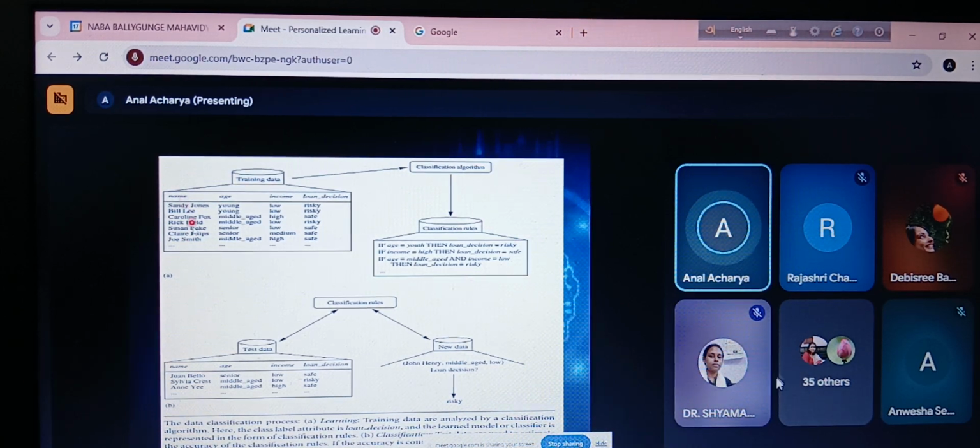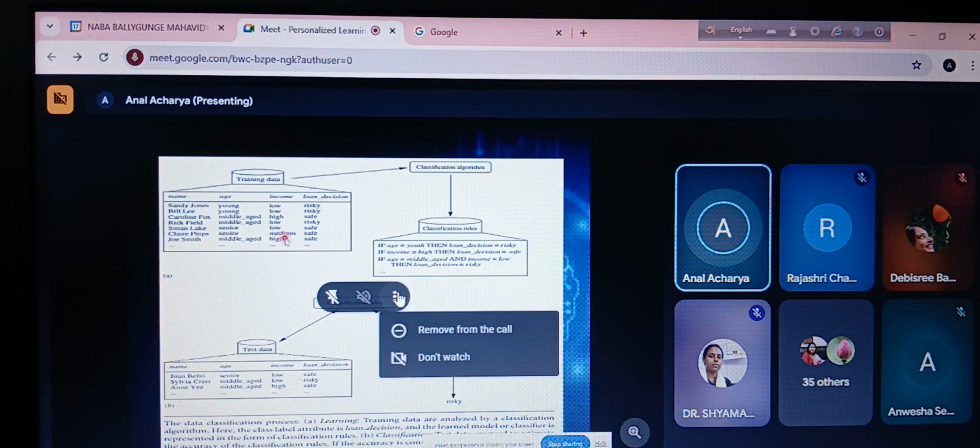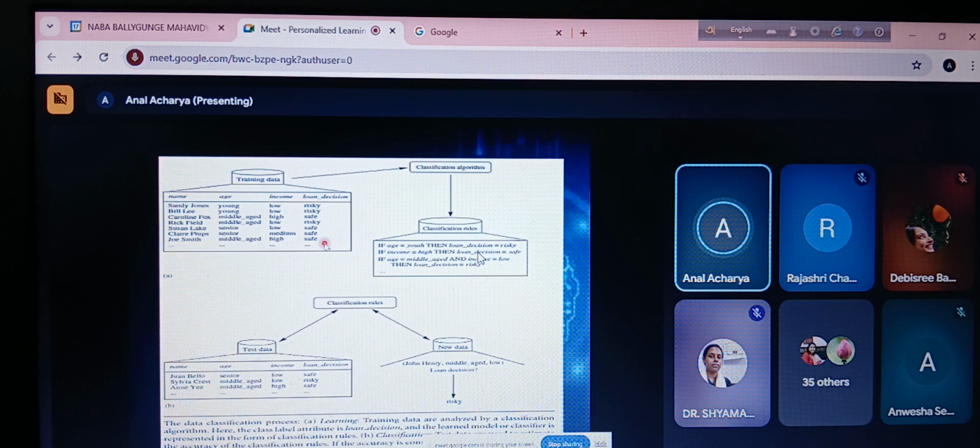One is the name, another is the age, another is the income, and another is the loan decision. My task will be to input the name, age, and income, and deduce whether the loan to this person is safe or risky.